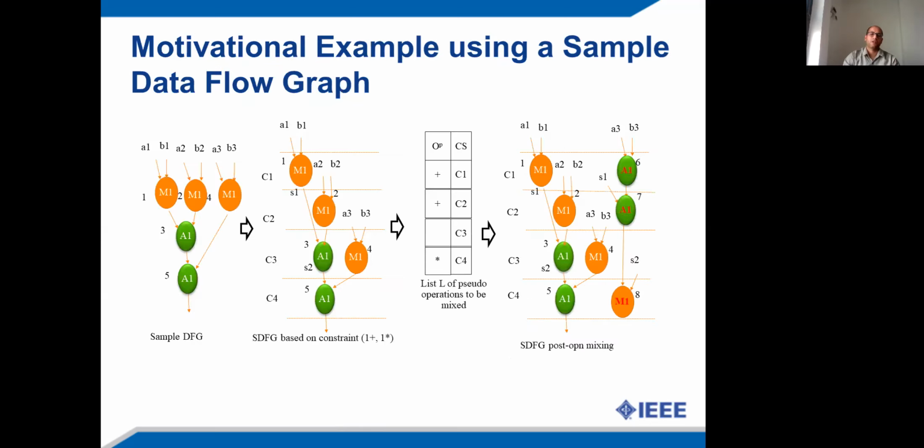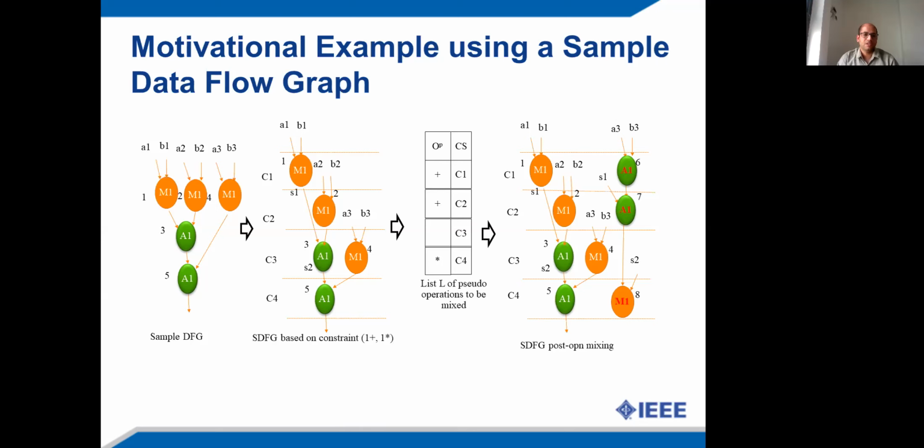Now let's understand the proposed approach with the help of a motivational example. The proposed approach is being explained with a sample data flow graph, which is of a very small size and has only 5 operations. However, in real DSP applications, the number of operations is very large. However, for the sake of brevity and simplicity, the proposed approach has been demonstrated using a very simple data flow graph.